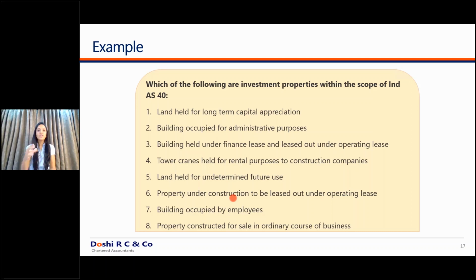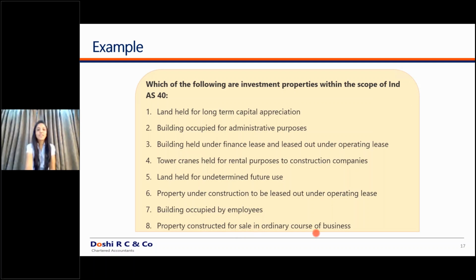So don't wait until it finally gets constructed and then classify it as investment property. Still, it will be an investment property itself. Building occupied by employees. This is a tricky case. Whether it will be investment property or property, plant and equipment, it will be property, plant and equipment itself, because the company can give its building for the employees. So it is for its main purposes itself.